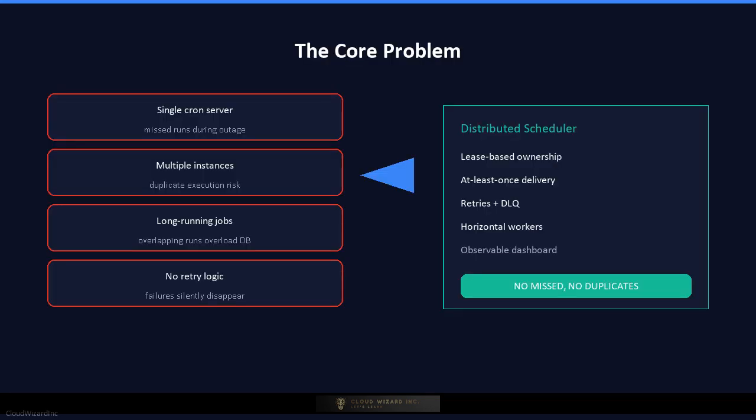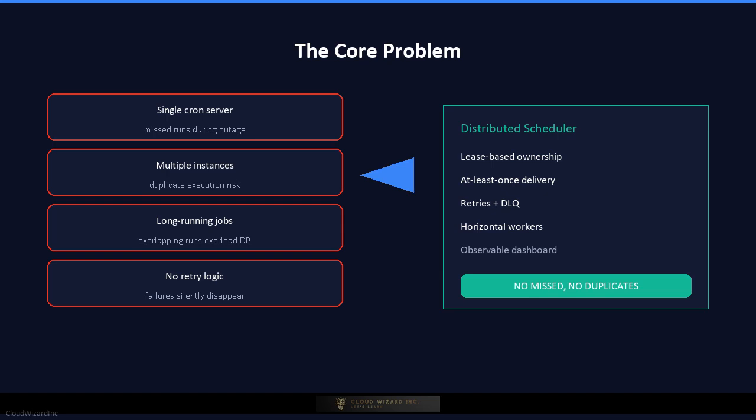Here is the core problem. Most products start with a single server running cron jobs. It works fine at first, but as the business grows, the cracks appear. If that machine is down when a job is due, the job is simply missed. If two instances are running for high availability, the same job may execute twice and corrupt data or charge a customer twice. If a job takes longer than expected, overlapping runs can overwhelm the database.